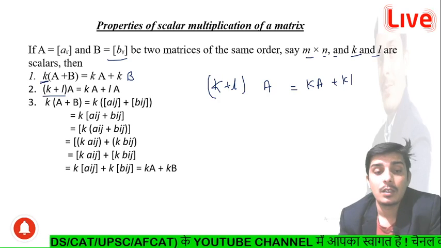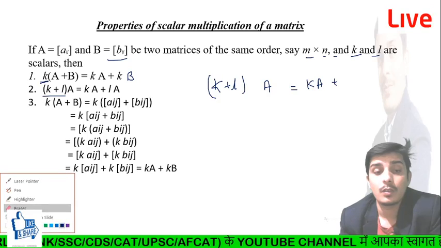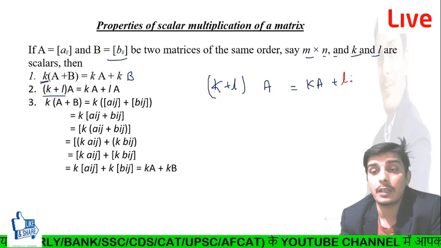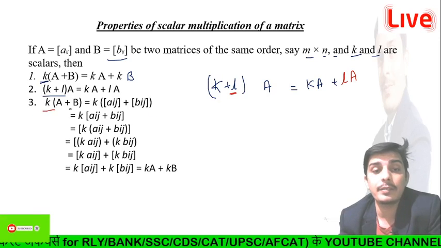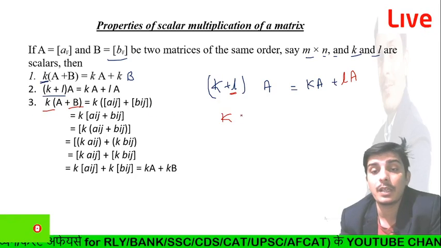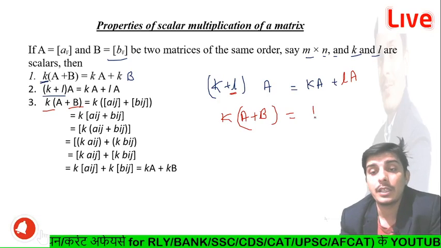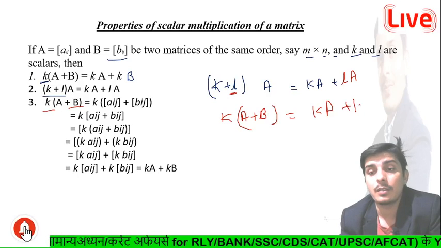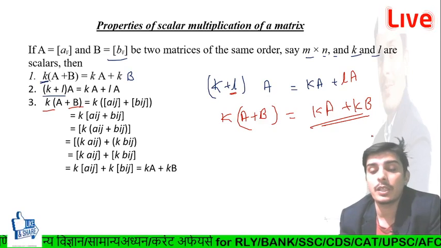Similarly, for k into (A plus B), we can write it as kA plus kB after multiplying. This is very simple, guys.